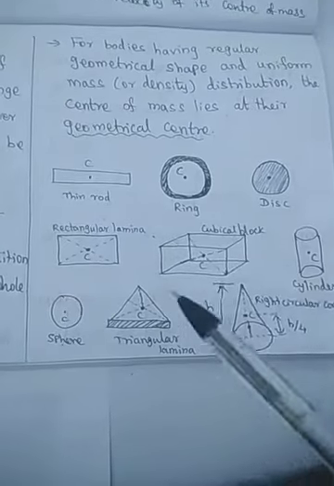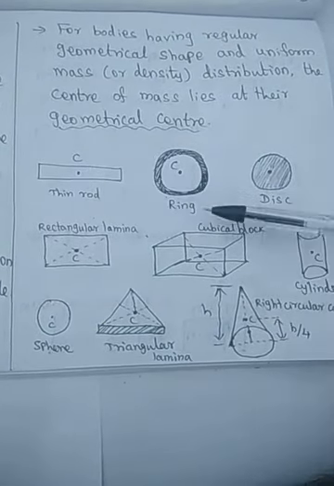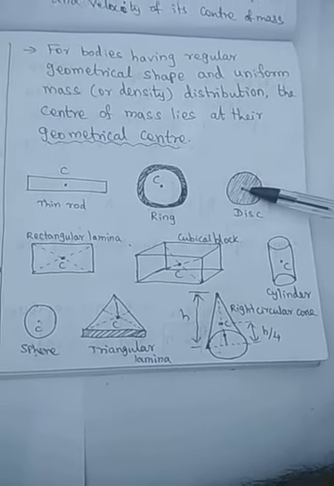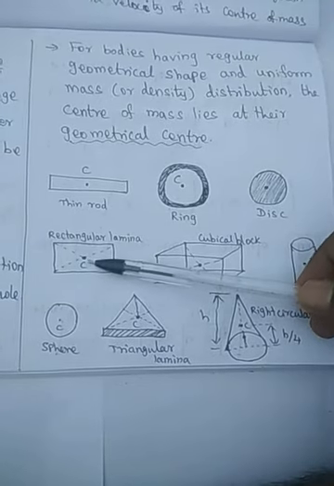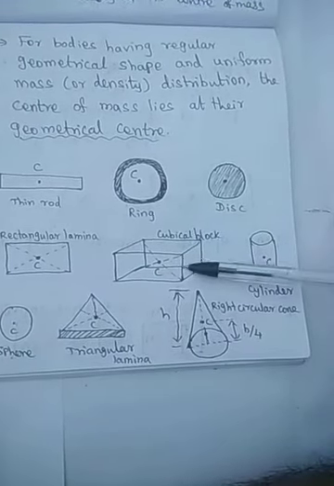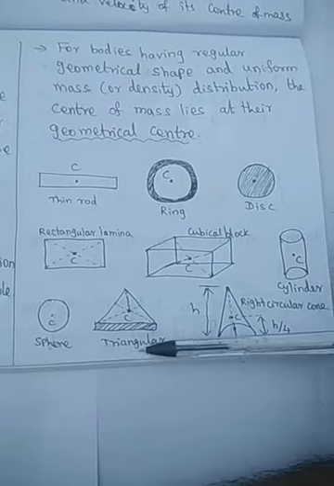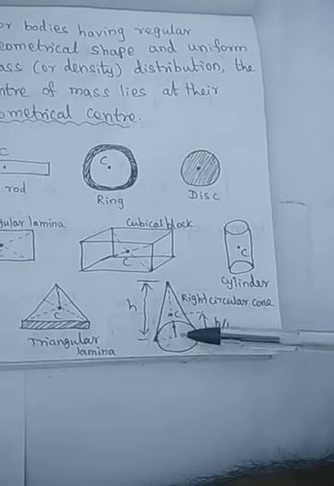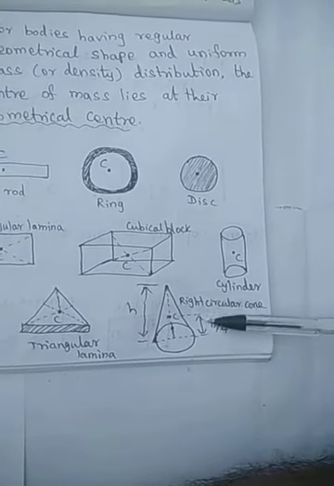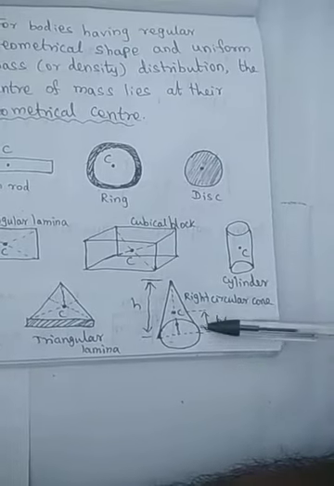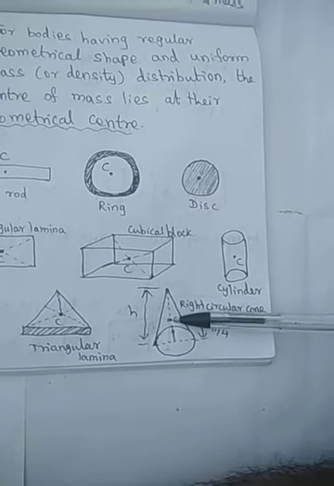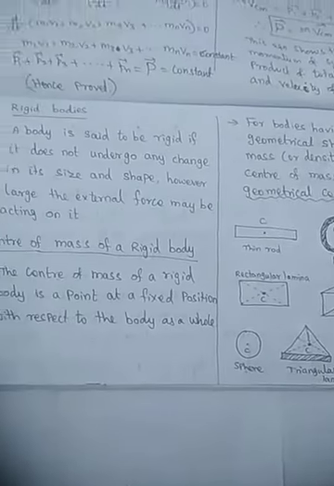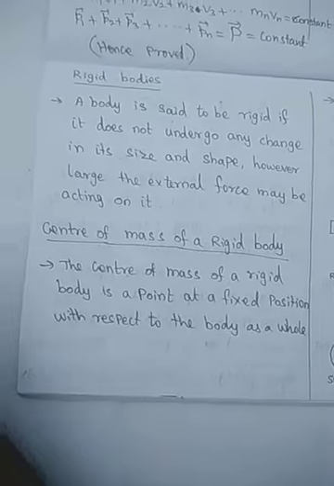Here some examples are given: for a thin rod, the center; for a circular ring, this is the center of mass; for a disc, this is the center of mass; for a rectangular lamina, this is the center of mass; likewise for a cubical block, cylinder, triangular lamina and sphere. For a right circular cone, the center of mass lies at h/4, where h is the total height, along the axis. So these are rigid bodies and the center of mass of rigid bodies.